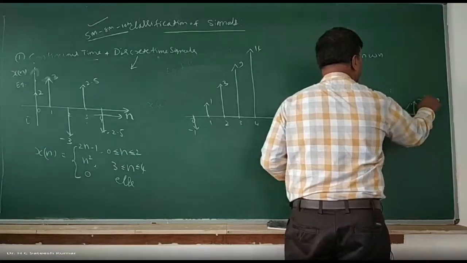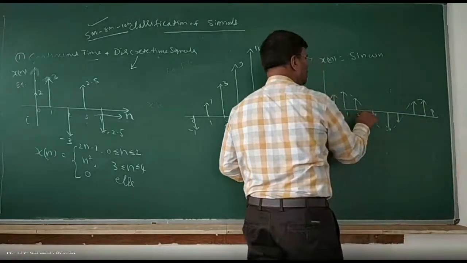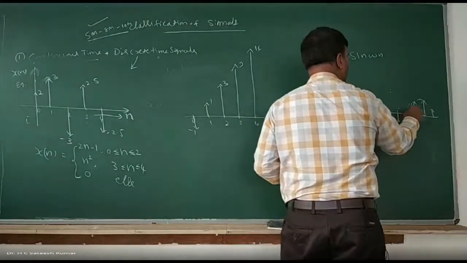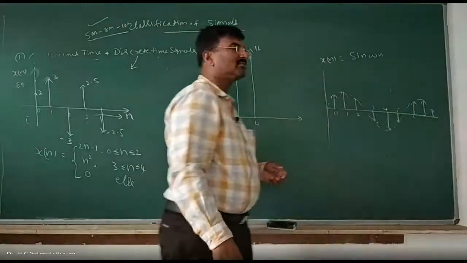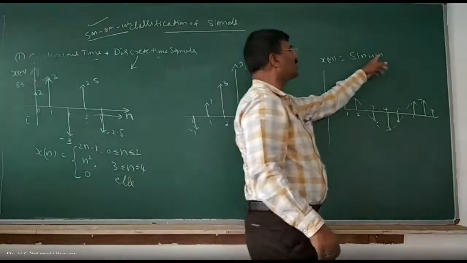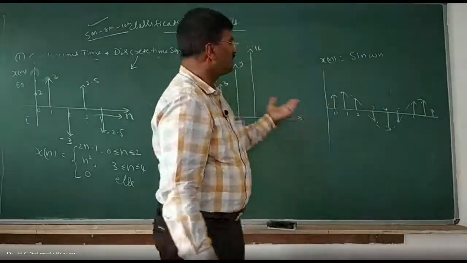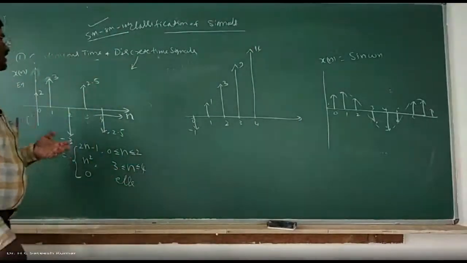Only this is a discrete sine wave. It can exist only at the integer values 0, 1, 2, 3, 4, 5, 6. On these instants only it exists. So this is nothing but a discrete sine wave, x of n is equal to sine omega n. Depending on the omega value, the number of samples will vary. These are the examples of the discrete time signal.